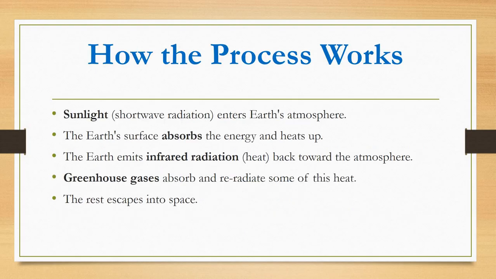How the process works. Sunlight, shortwave radiation, enters the Earth's atmosphere. The Earth's surface absorbs the energy and heats up. The Earth emits infrared radiation, heat, back towards the atmosphere. The greenhouse gases absorb and irradiate some of this heat. The rest escape into space.